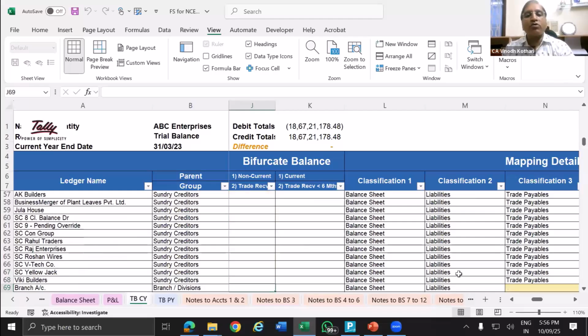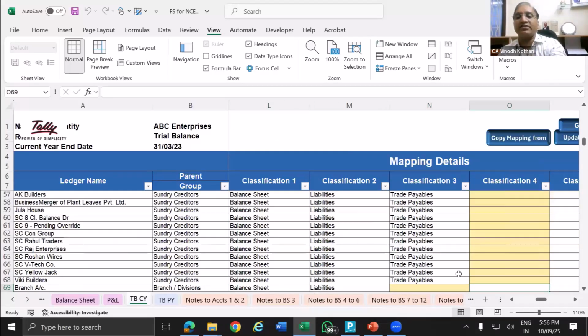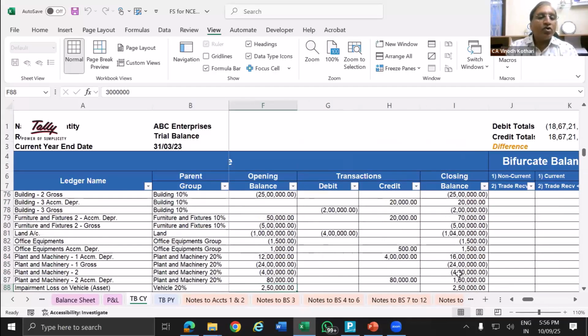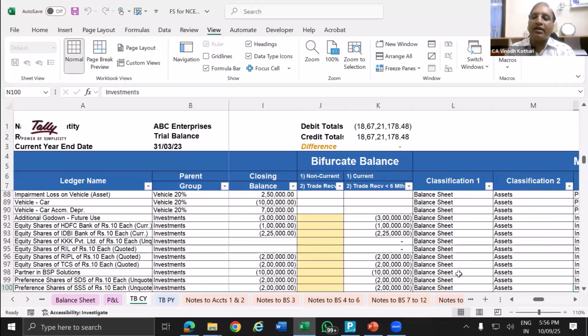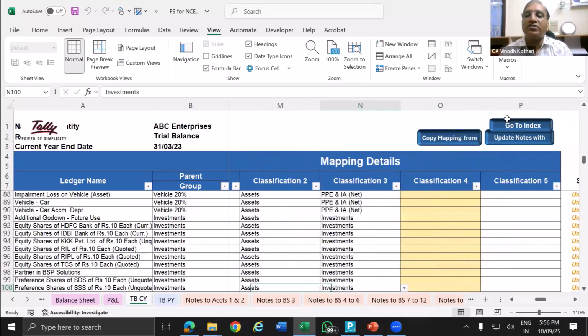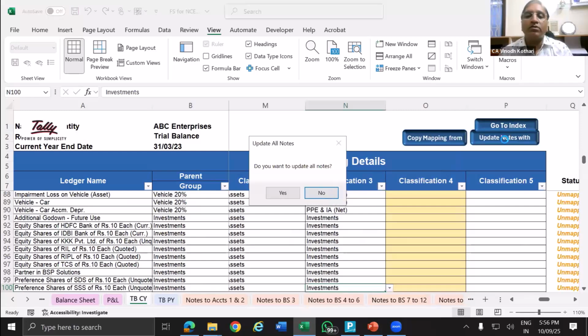So value breakup also you can provide here. Long term, short term, you have to select in the classification. So both the options are available. One by one, you clear everything and then that's it. Your financial statement is ready. And if you want to view the financial statement, then update with notes, update all. Now, I have not completed fully, then also it is accepting it.